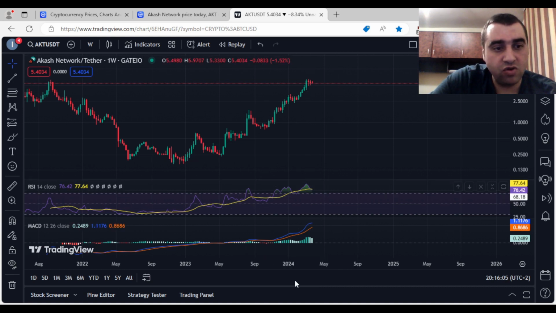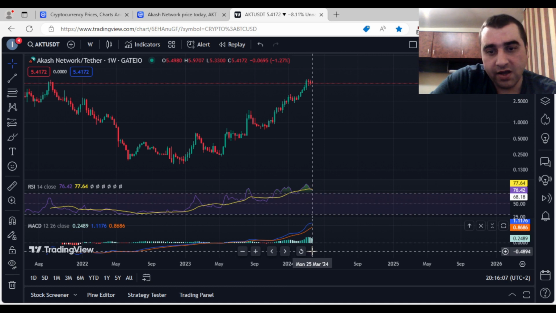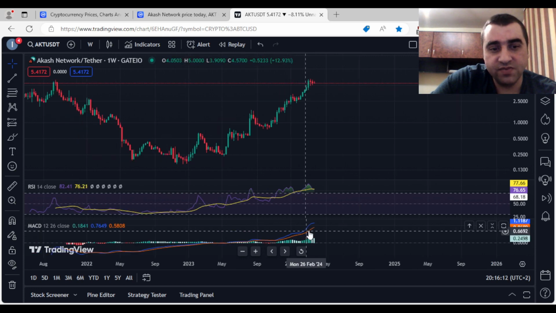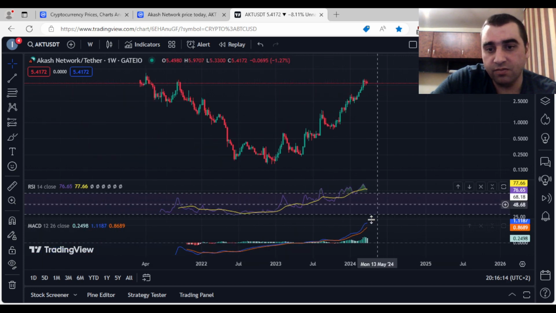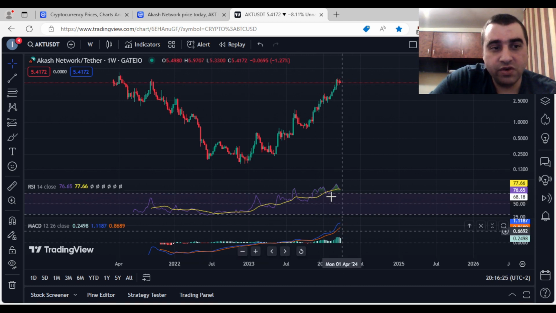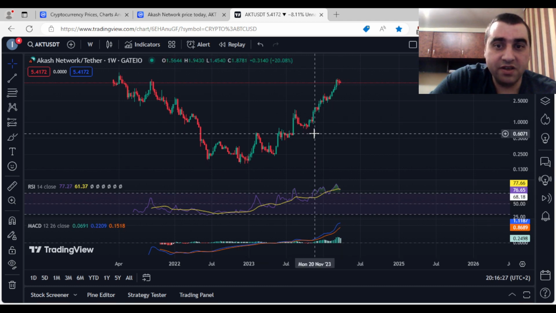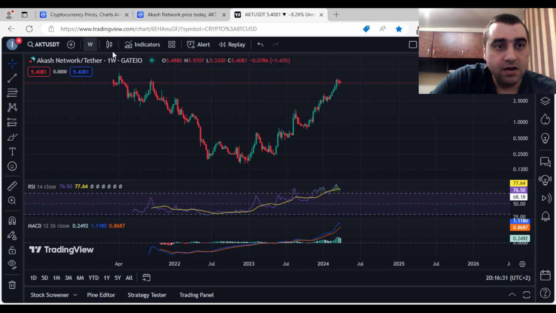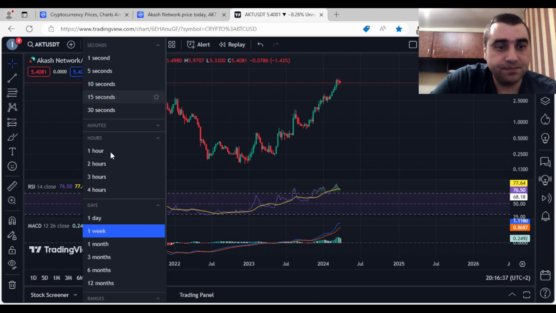RSI it is in overbought, MACD it is bullish. Last two bars are a little bearish, but the moving averages are still upwards, and the price looks very bullish. By also looking at those two indicators, we are telling that the price movement it is very bullish. The indicators confirm our chart.